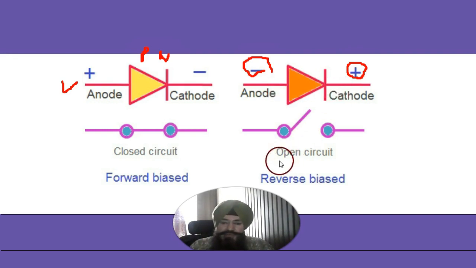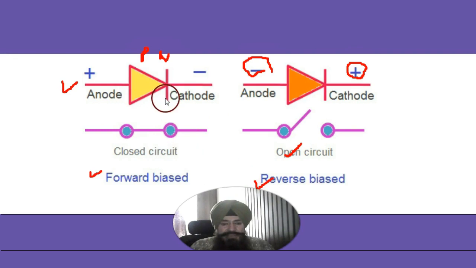So the PN junction can act as an open circuit, an open switch. The switch is open. So a PN junction is a switch, which can be made on or off depending upon whether it is forward biased or reverse biased, right?